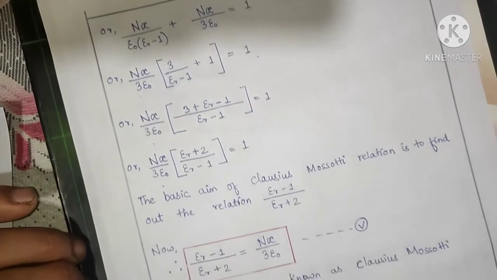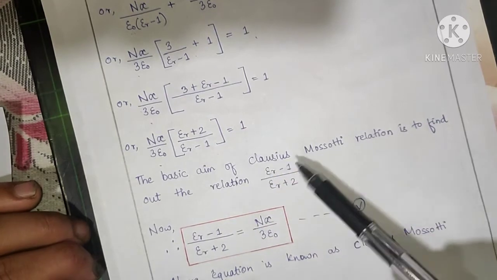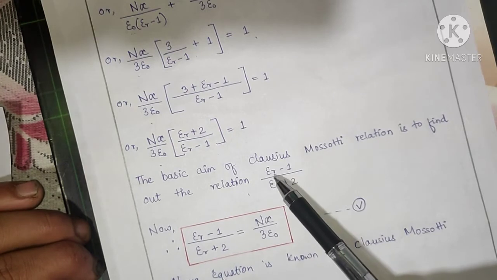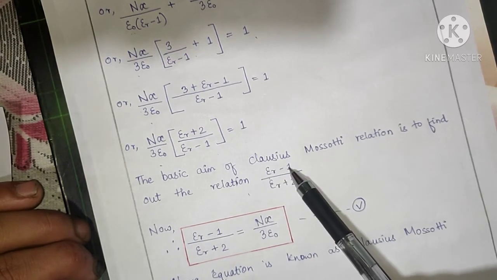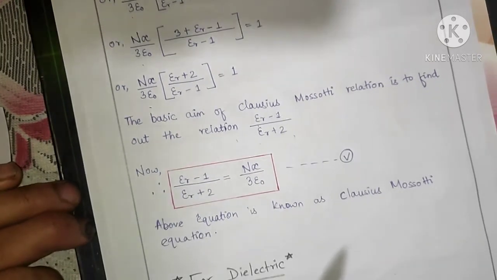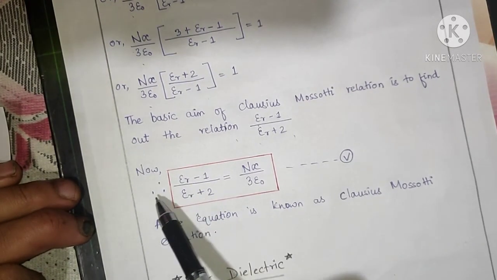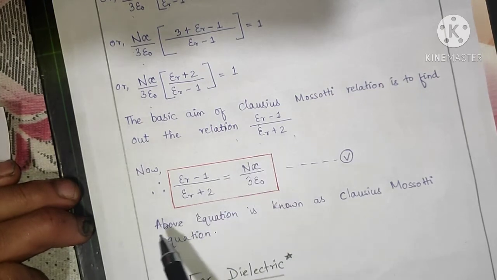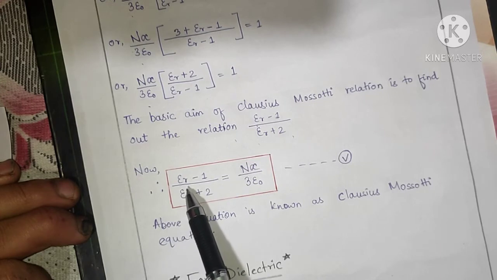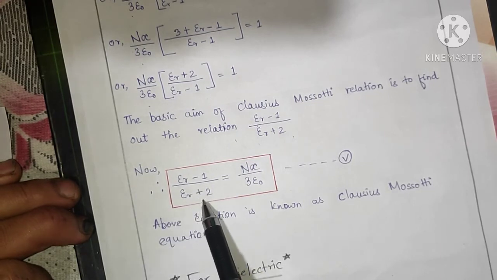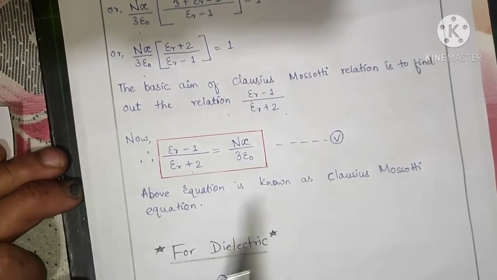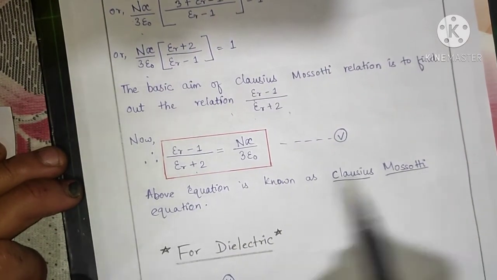So already we discussed that the basic aim of the Clausius Mossotti relation is to find the relation of epsilon r minus 1 whole divided by epsilon r plus 2. Therefore we obtain the Clausius Mossotti equation, which is shown here: epsilon r minus 1 whole divided by epsilon r plus 2 is equal to n alpha by 3 epsilon naught. It is the Clausius Mossotti equation.